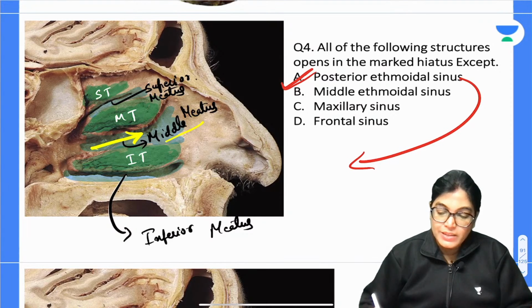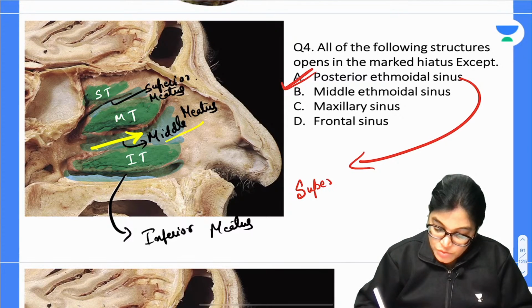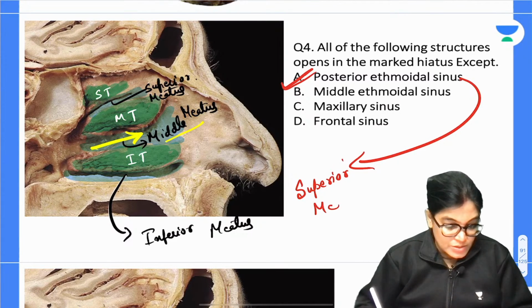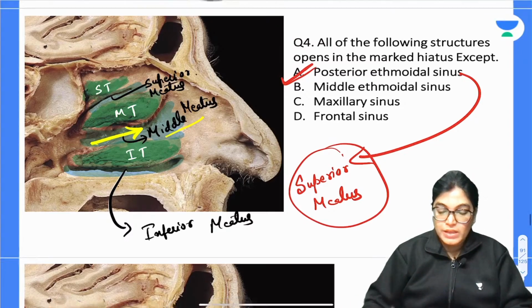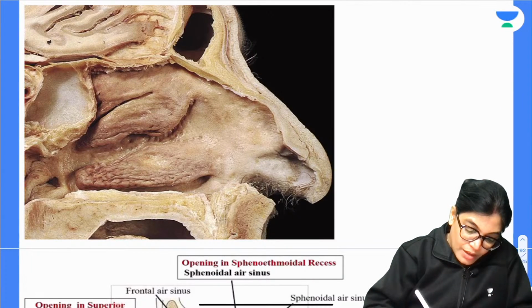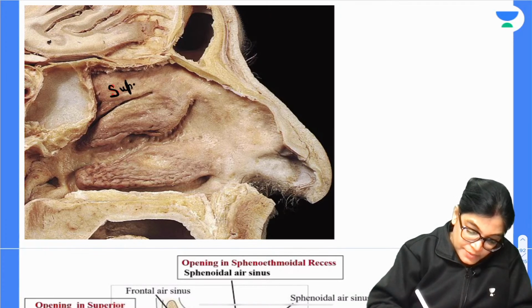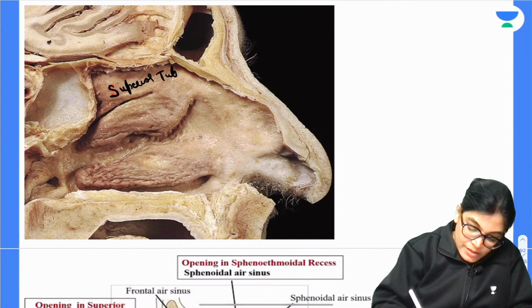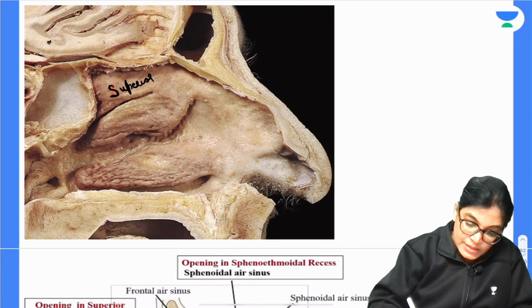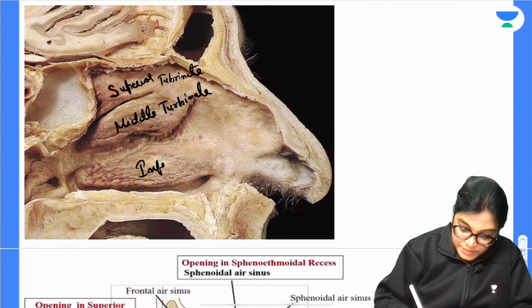Dr. Kaustuv, posterior ethmoidal air sinus opens into which meatus? It opens into the superior meatus. Absolutely right. Now see this image. Exactly, we can see here the 3 turbinates: we can clearly see the superior turbinate, the middle turbinate, and the inferior turbinate.